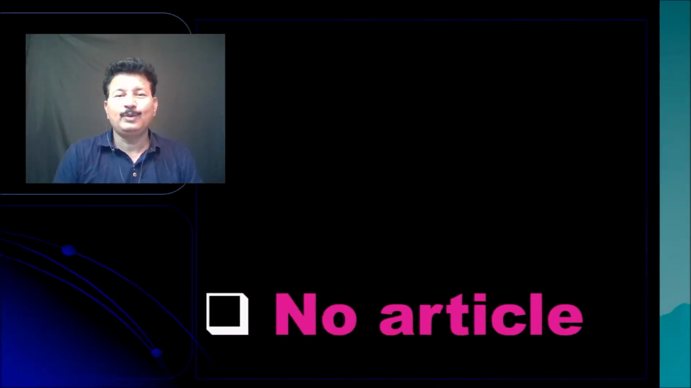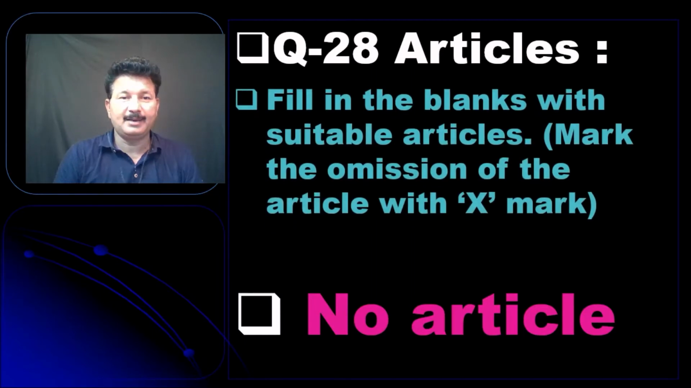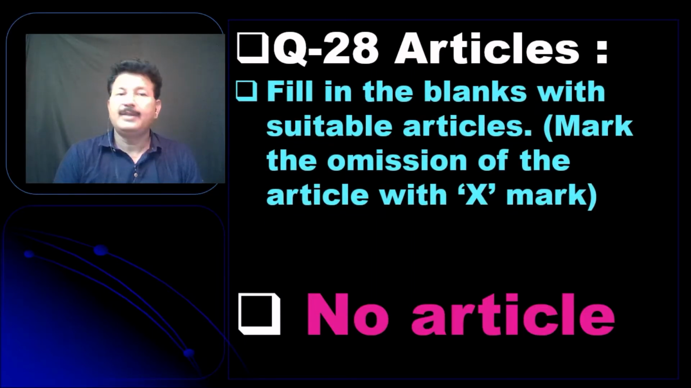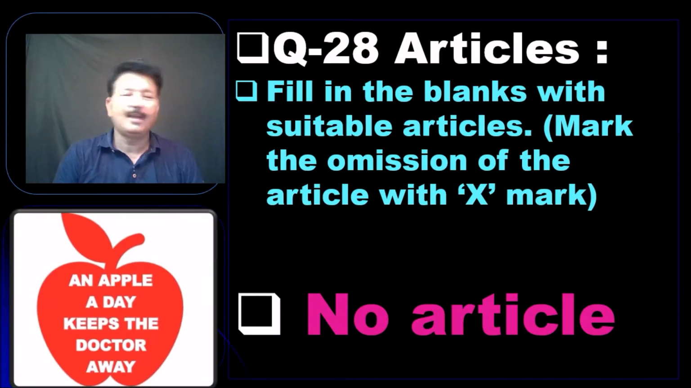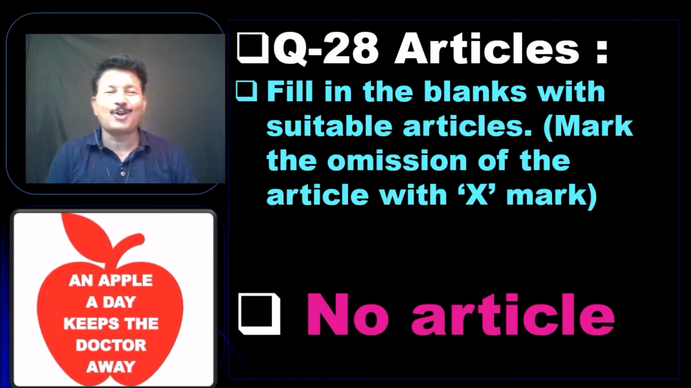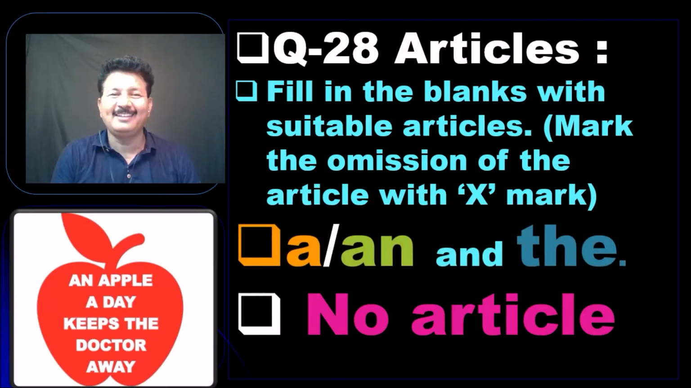Well, in this video, we will learn about articles. It's question number 28 in paper 1. Fill in the blanks with the suitable articles and mark the omission of the article with a cross mark. Now if you look at the picture, you can find "An apple a day keeps the doctor away." You can find all the articles a, an and the, and we also learn where we should not use the article.